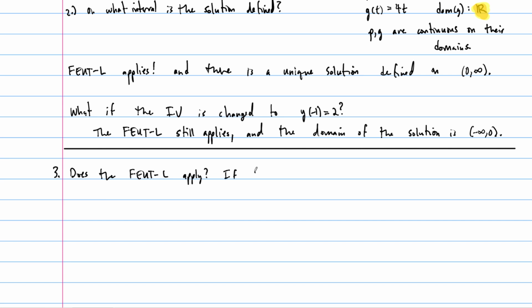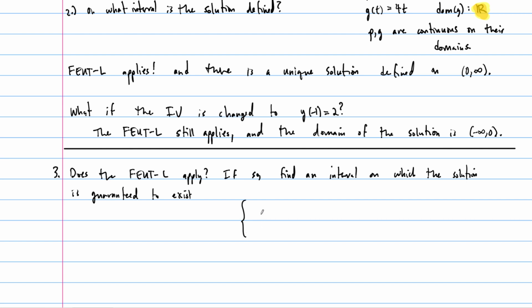And if so, find an interval on which the solution is guaranteed to exist, the smallest interval guaranteed by the FEUT for the solution to exist. All right, so here's the initial value problem.